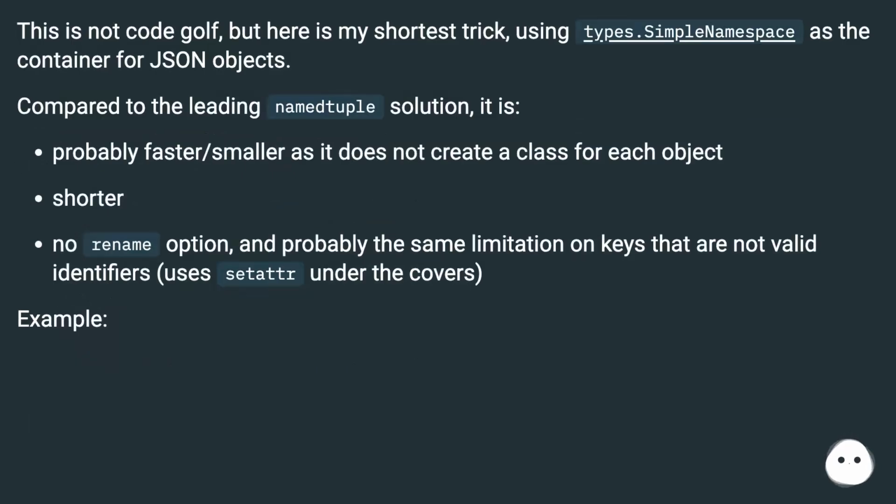This is not code golf, but here is my shortest trick, using types.SimpleNamespace as the container for JSON objects. Compared to the leading namedtuple solution, it is probably faster/smaller as it does not create a class for each object. Shorter. No rename option, and probably the same limitation on keys that are not valid identifiers, uses the dictionary under the covers. Example.